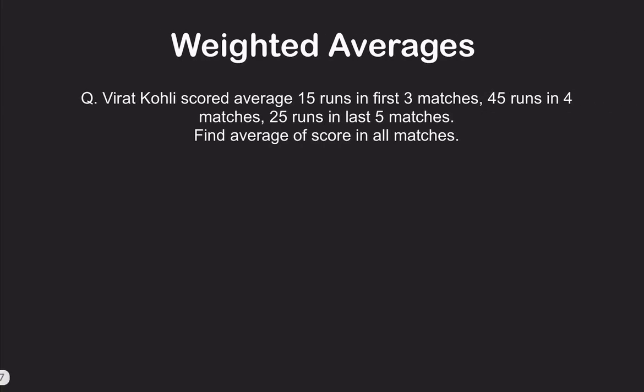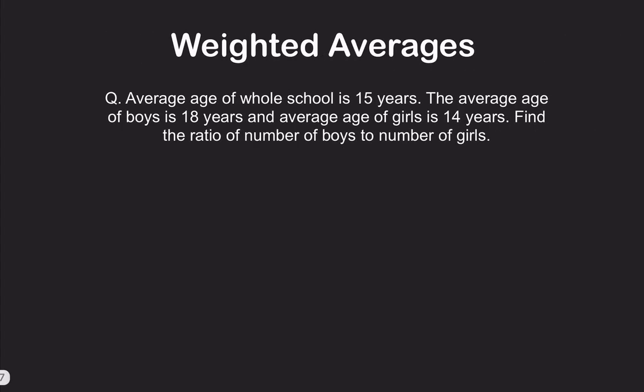Moving on, there's a question on weighted averages, and I will leave it for you. You can go and download this PPT from the Telegram channel and solve this question on your own. Very simple question on averages, weighted averages. The average in the first 3 matches is given, the average in the next 4 matches is given, and the average in the last 5 matches is given. They've asked you to calculate the average of scores in all the matches. In all means 3 plus 4 plus 5, that is 12 matches, right? So calculate this, and you have to get the answer.